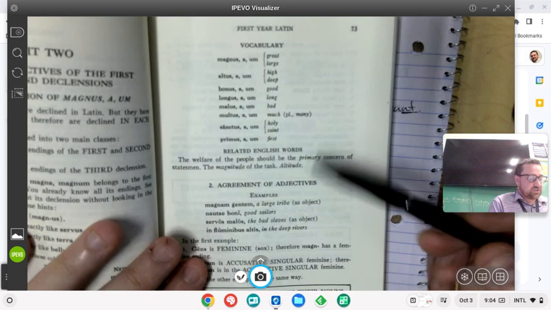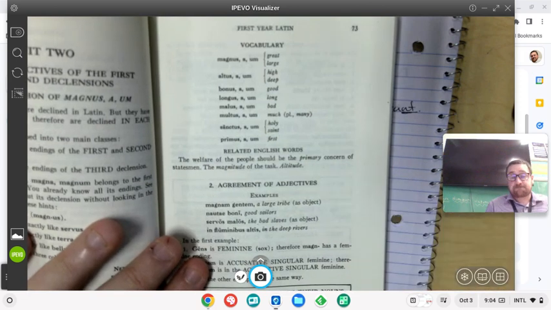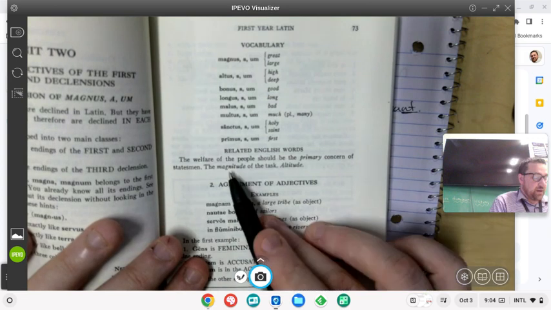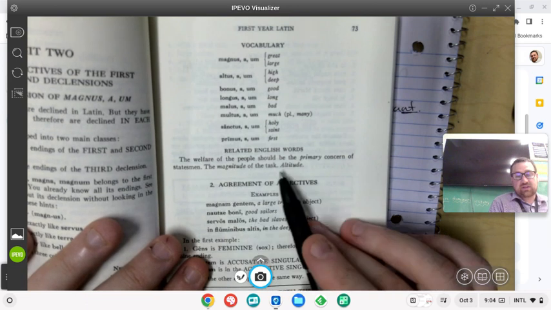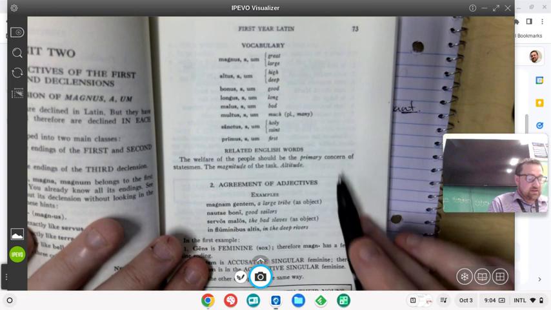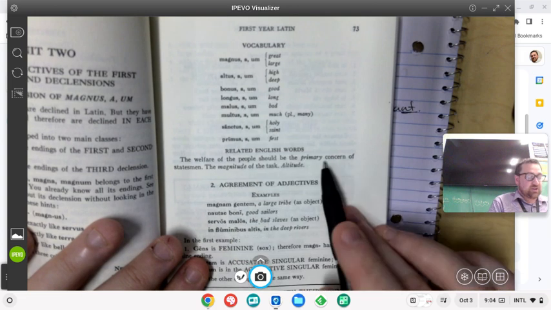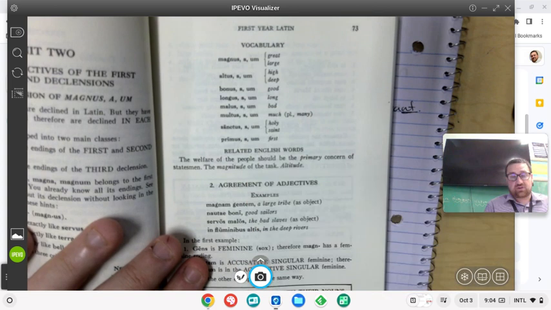We also have some related English words to give you additional ideas for derivatives. Magnitude of the task, the bigness of the task, right? Magnitude. Altitude, how high something is. And primary concern, primus, -a, -um means first. Your primary concern should be your first concern. Okay?